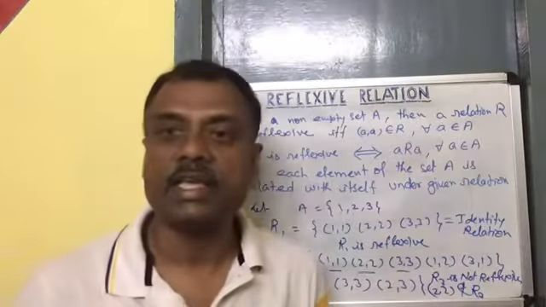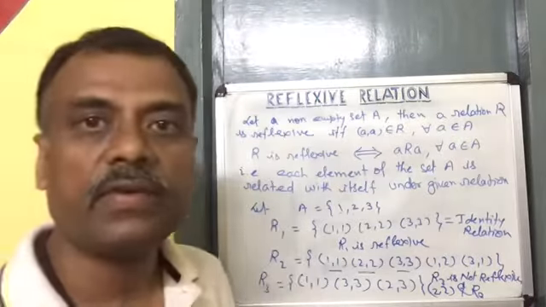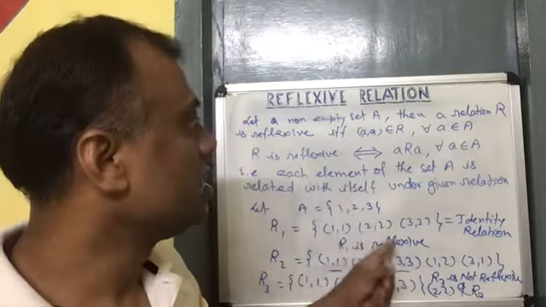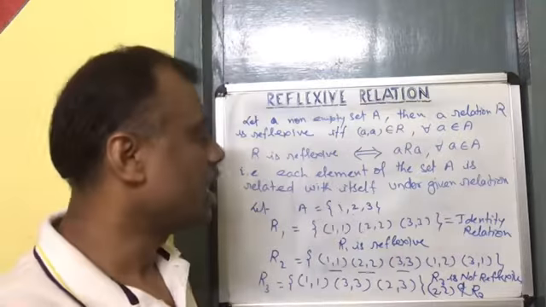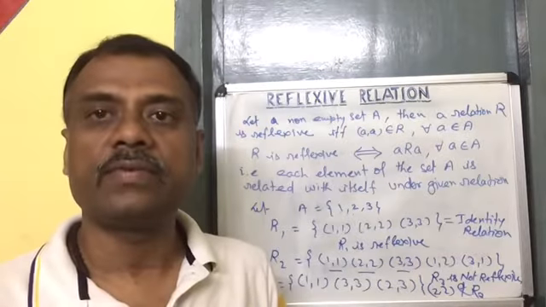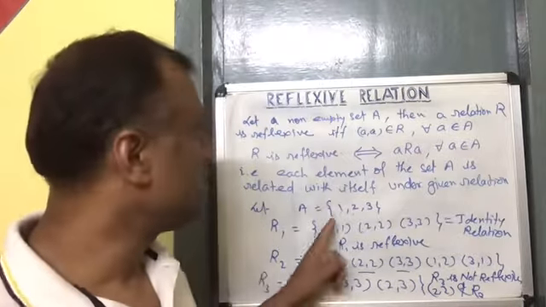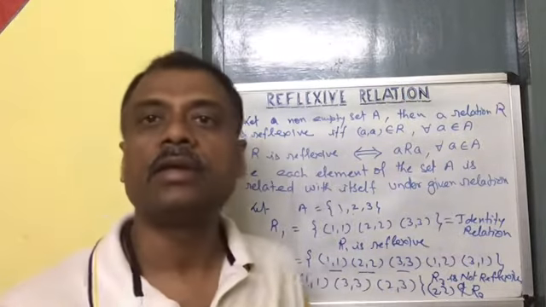So we can say that a relation is reflexive if all the elements of the set are related with itself. And you can say also that it is not reflexive if any element of the set is not related with itself in that relation.